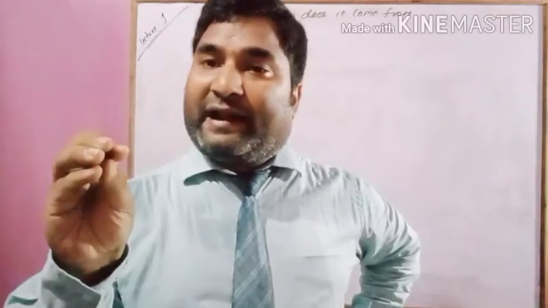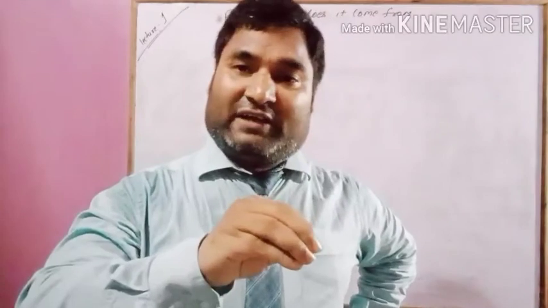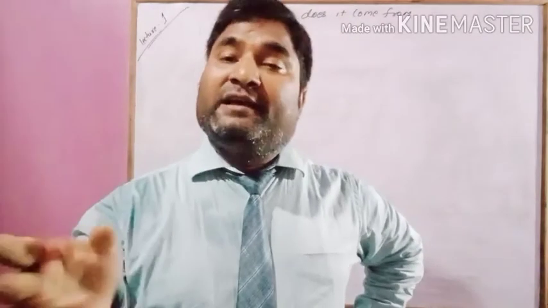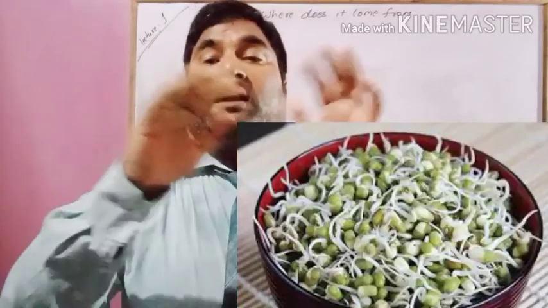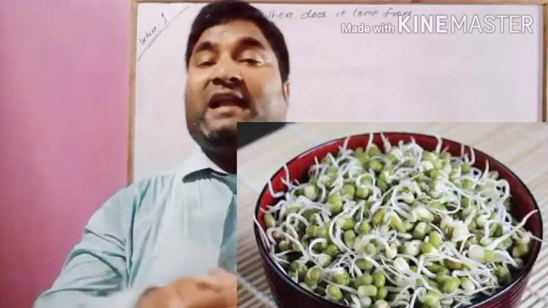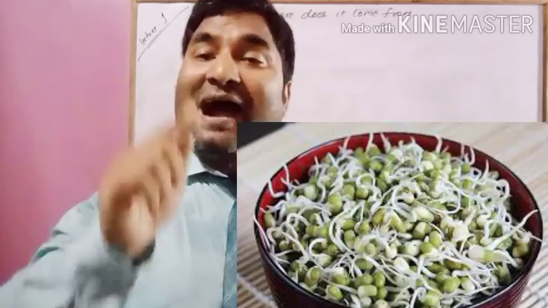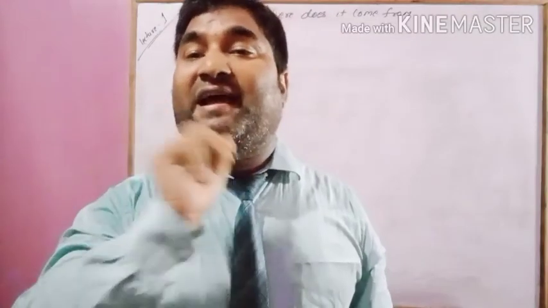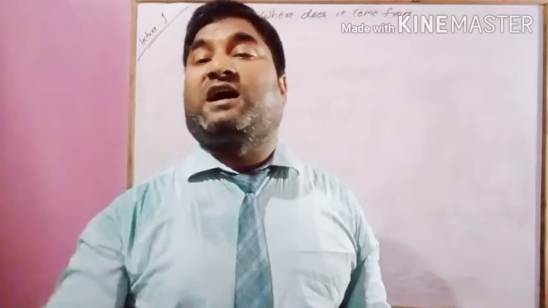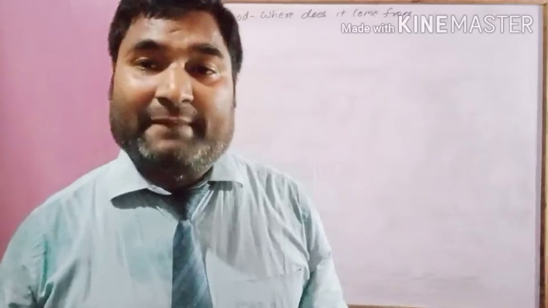Means take gram, place in water for one night, next day remove all the water, cover in a cotton cloth, wet it, and leave it again for one night. Next day you will get white outgrowth in the grams, and such grams are called sprouted grams.